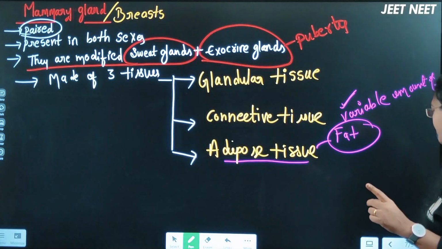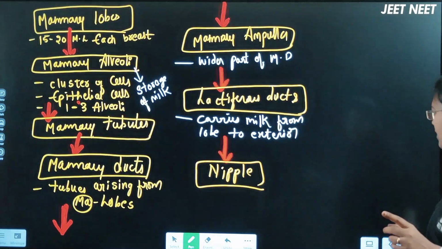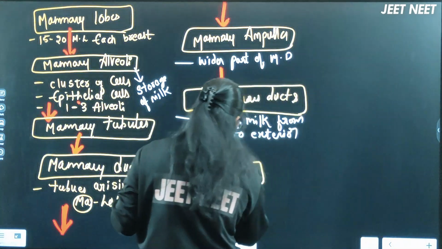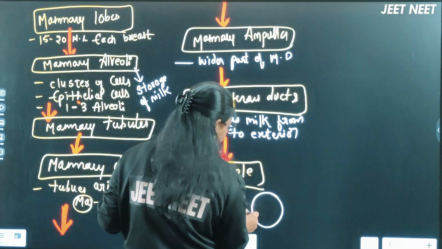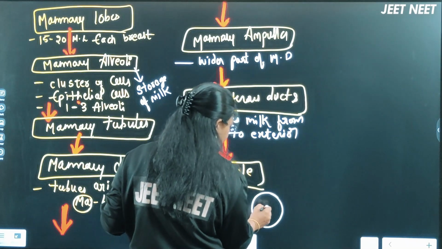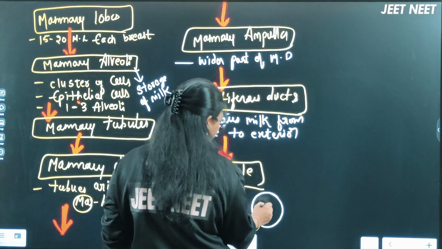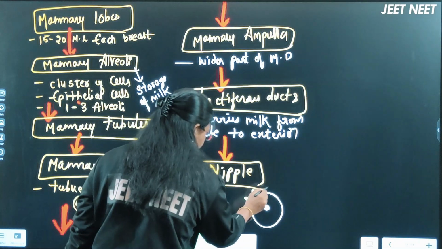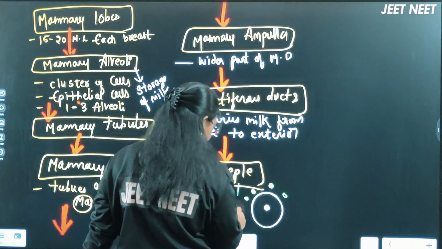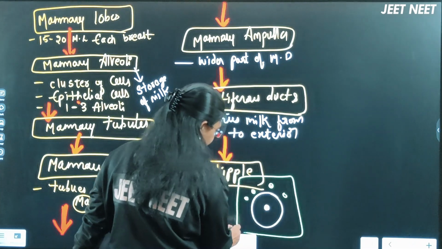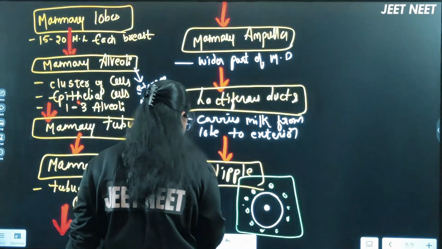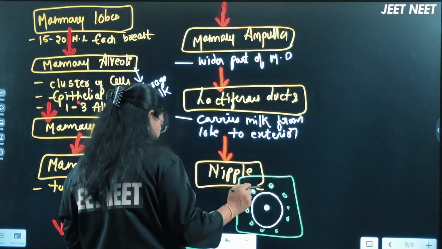Now let me discuss some points about the nipple region here. Okay, so if I consider the nipple now, right? If I see this nipple from the front side, assume this is an opening, a pore, calling it a nipple. Around that, beta, there will be some glands present. All this is tissue actually. Assume the front side here, this will be the tissue, right? Like this, there will be some glands present. First let me write some points about the nipple.